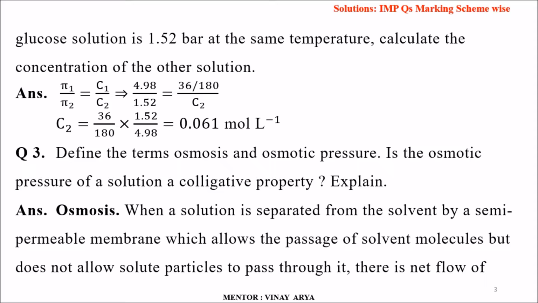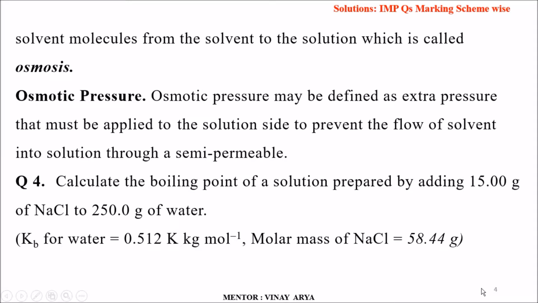Coming to the third question, students: define the terms osmosis and osmotic pressure. Is the osmotic pressure of the solution a colligative property? Explain. First, the first part, osmosis. When a solution is separated from the solvent by a semi-permeable membrane, which allows the passage of solvent molecules but does not allow solute particles to pass through it, there is a net flow of solvent molecules from the solvent to the solution, which is called osmosis.